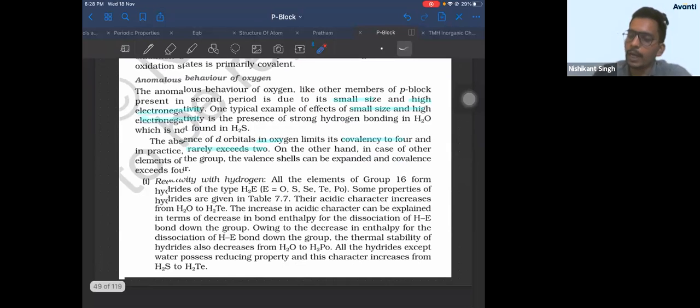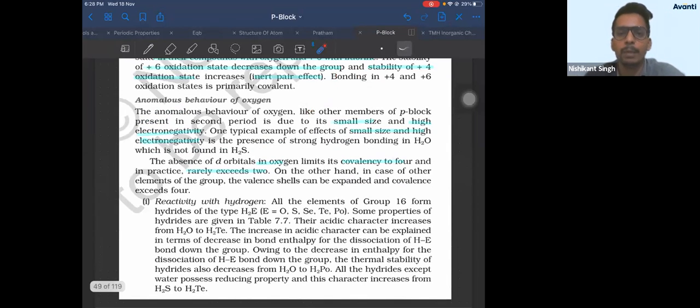Now reactivity with hydrogen. This we have done already in p block. So since their oxidation states are available, which positive oxidation state is shown by all group 16 elements? Can you tell me? +2, correct. So it will form hydrides.